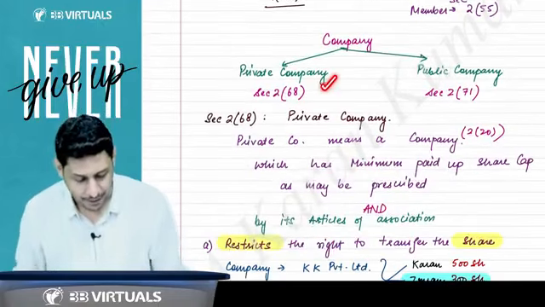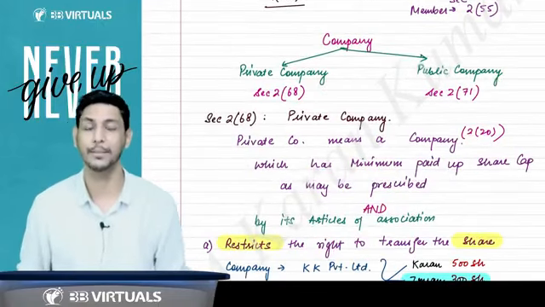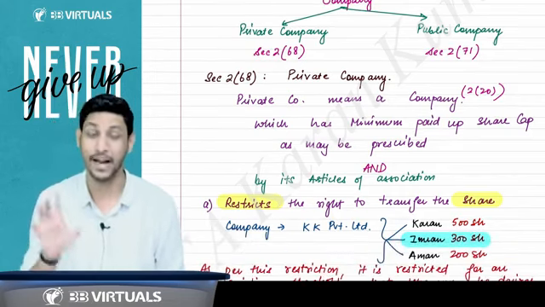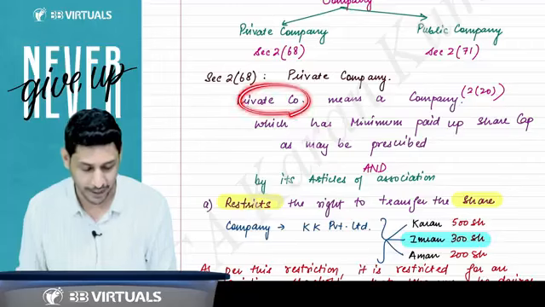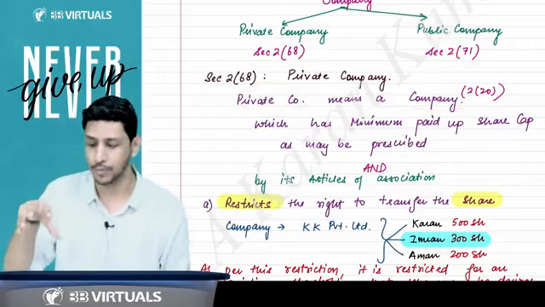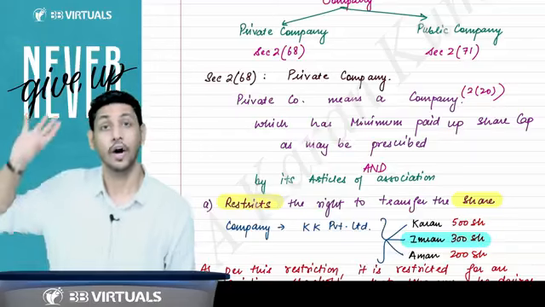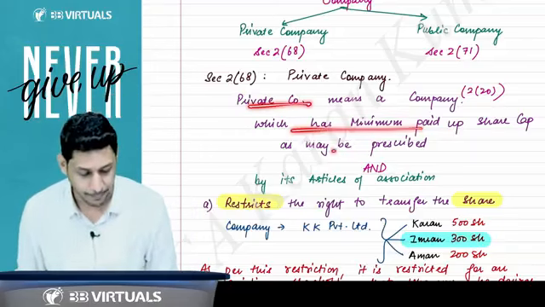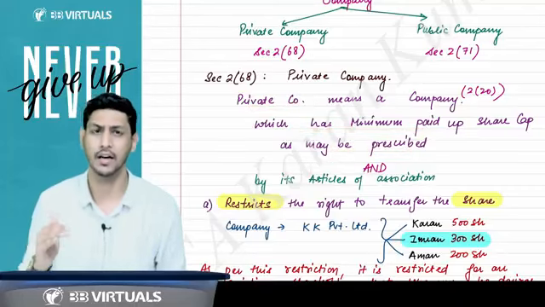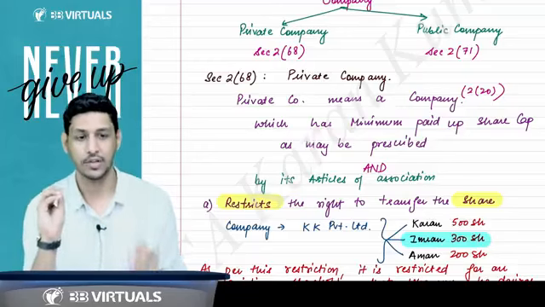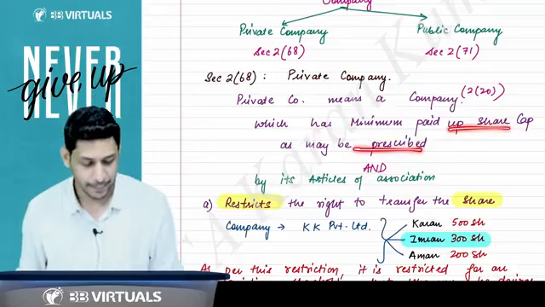Then sir, what is a private company? What is a public company? A private company is defined under section 2 clause 68. Section 2 clause 68 states that a private company means a company. In order to be a private company, firstly, you should be a company, either incorporated under this act or under any previous company law. So that is a private company which has a minimum paid up share capital as may be prescribed. Sir, has the Central Government prescribed anything? No, not yet. The Central Government has not yet prescribed anything for the minimum paid up share capital.